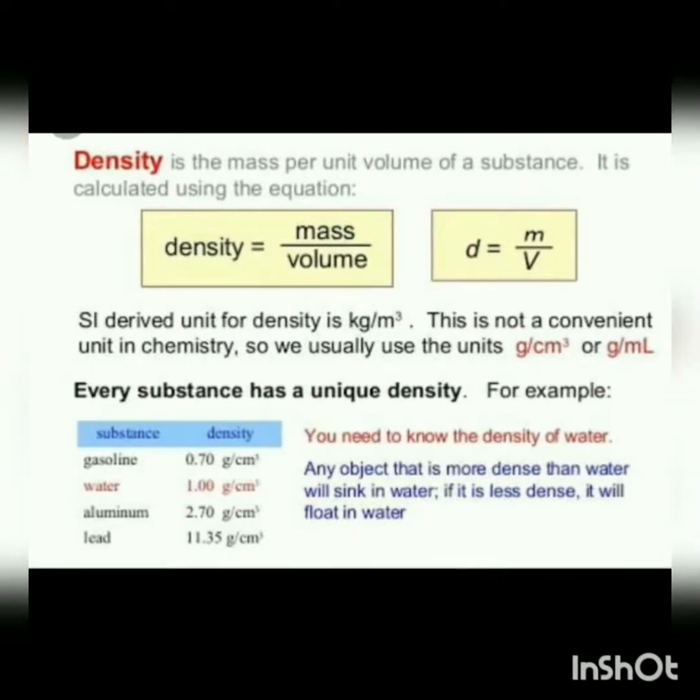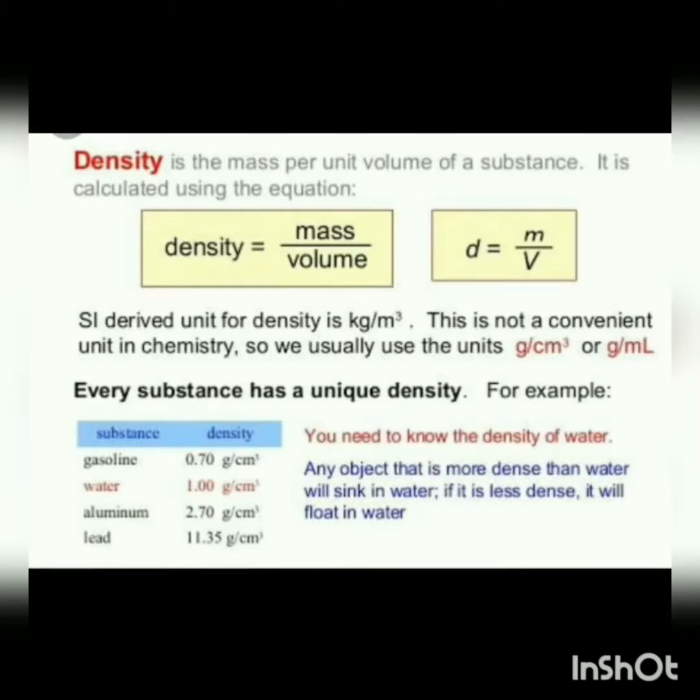We know that every object has a finite mass and a finite volume. The mass of an object contained per unit volume is called the density of the material of that object. If the mass of an object be m and its volume be V, then density is given as: density is equal to mass upon volume. And density of an object is a characteristic of its material only and is independent of the shape or size of the object.